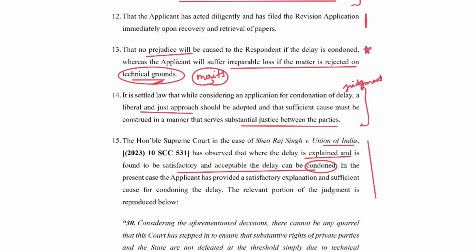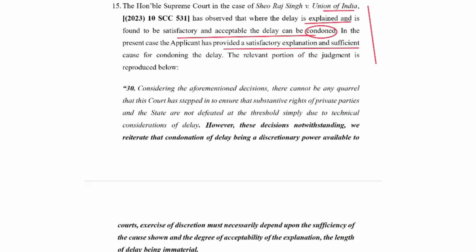In the present case, the applicant has provided a satisfactory explanation and sufficient cause for condoning the delay. The relevant portion of the judgment is reproduced below. What the judgment says. So in the judgments also, the part that would help your case, you can highlight those portions.